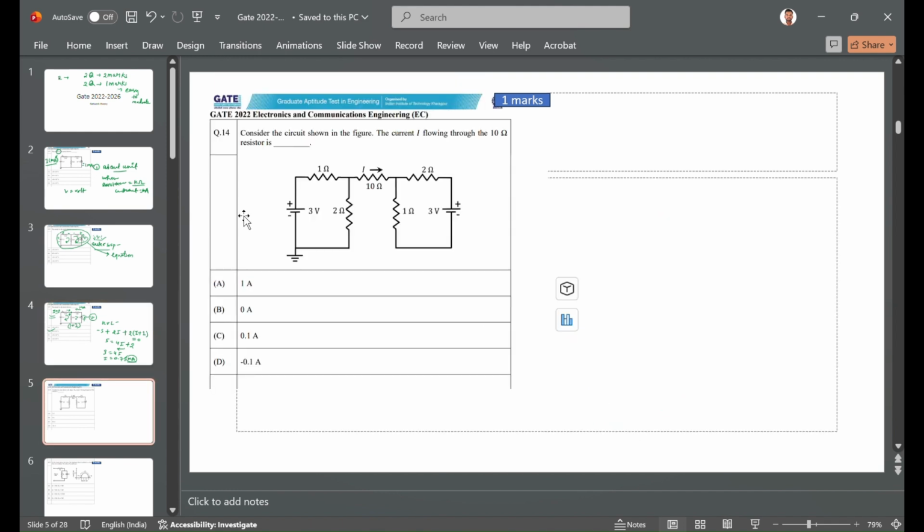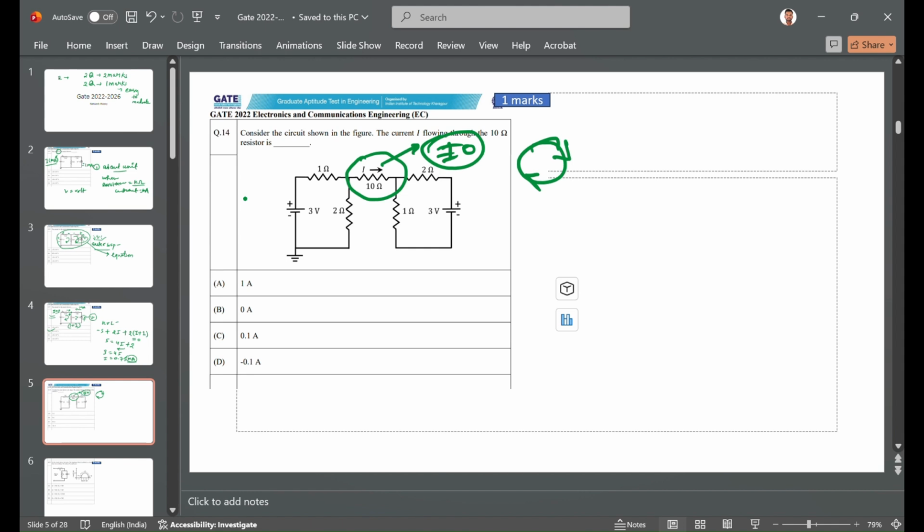This is a normal question. If you do not know about the concept, to flow the current you need a closed loop. If there is a forward path, then there must be a return path for that. So there is only one path here, so we can't say current will flow in this loop, so the current will be 0. This is a normal thing.